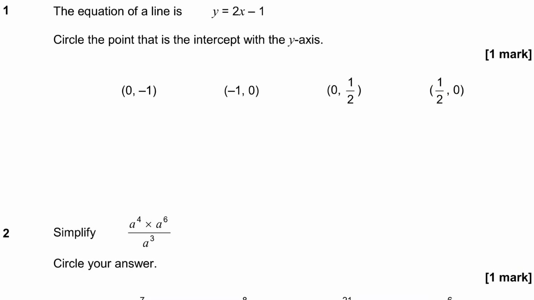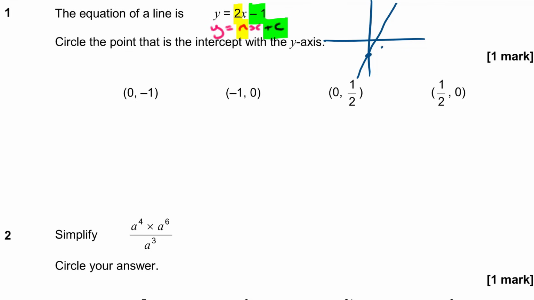Question 1. The equation of a line is y equals 2x minus 1. Circle the point that is the intercept with the y-axis. Well, equations are always of the form y equals mx plus c. So the m value is 2 and the c value, or the y-intercept, is minus 1. That means this line passes through the y-axis at minus 1 with a gradient of 2. So the point where it passes the y-axis is the point (0, minus 1), that one there.